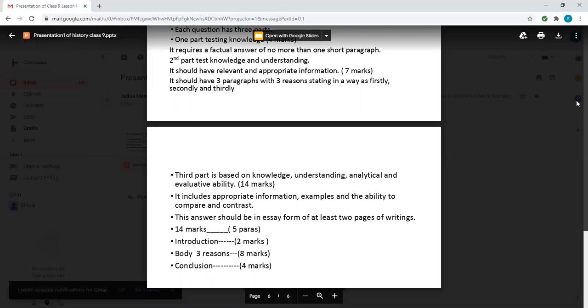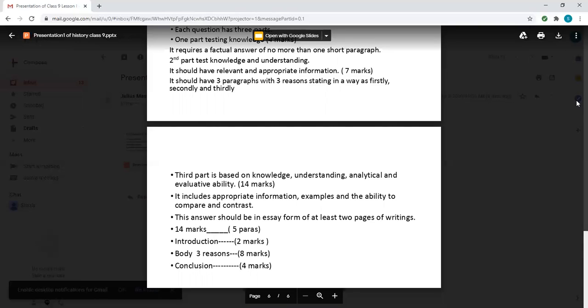Compare and contrast means whatever is written, what do you think? Analytical. Here the analytical skills comes when you are writing that why do you think it is like that, or you don't agree, then even you have to support your answer by giving logical reasons of your own. That tells your ability of evaluating and analyzing the question.